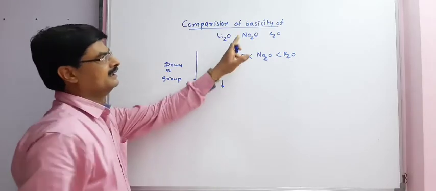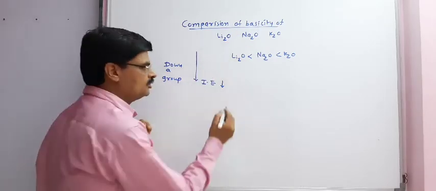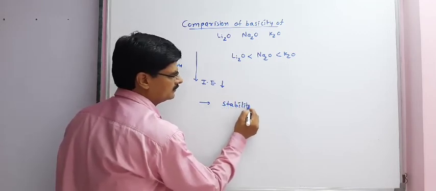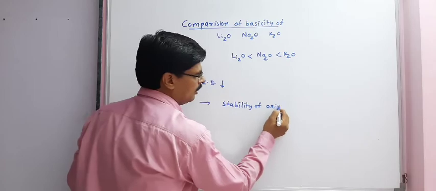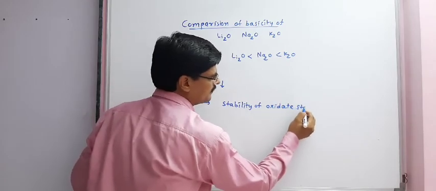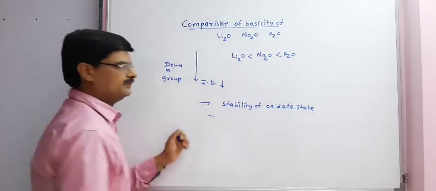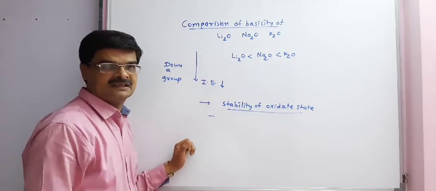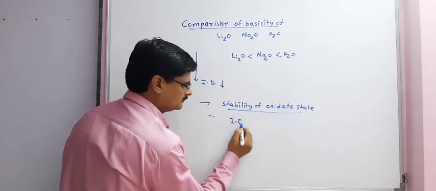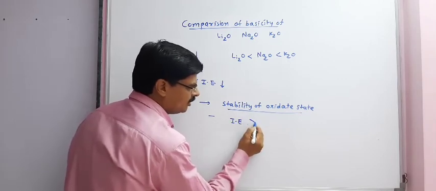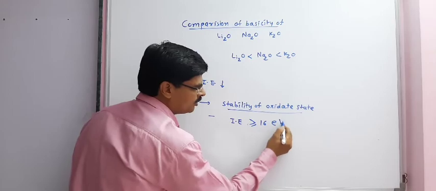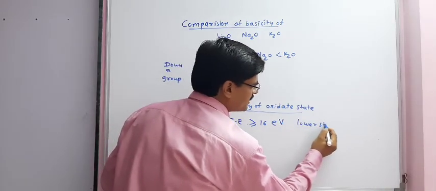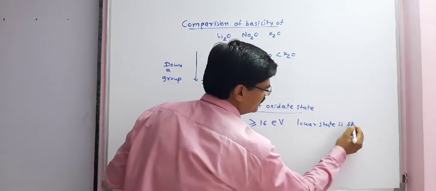Another point, that is ionization enthalpy, is used to decide stability of oxidation state. First point, if the difference between two ionization enthalpies is greater than or equal to 16 electron volt, then the lower state is stable.